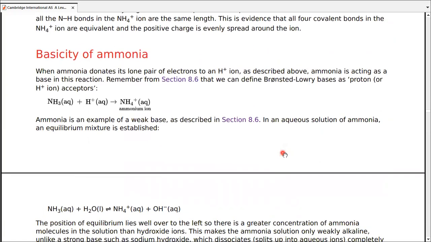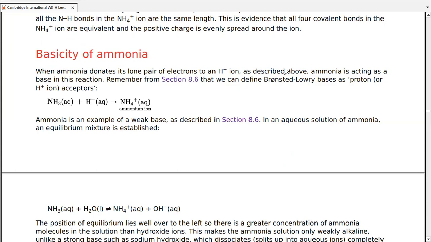So moving on, basicity of ammonia. When we use the word basicity, it's all about the acceptance of the proton. So the more easily a substance can accept a proton, the more basic it is considered to be. So let's go ahead and find out the basicity and compare it with a few more substances as a part of the A-level syllabus.